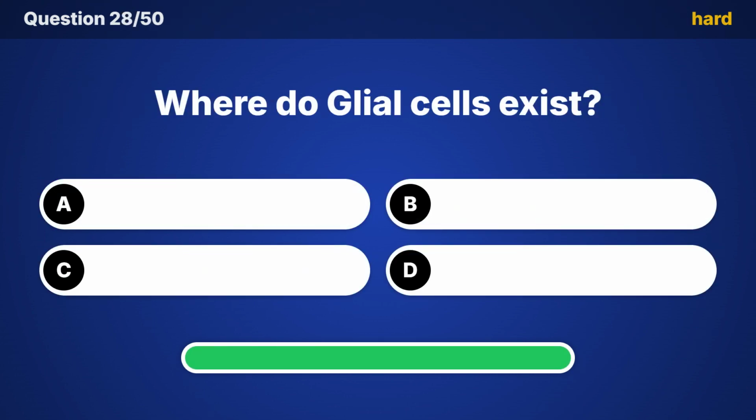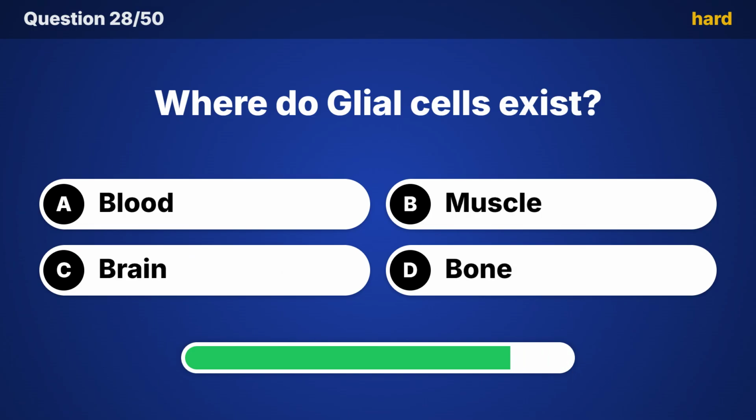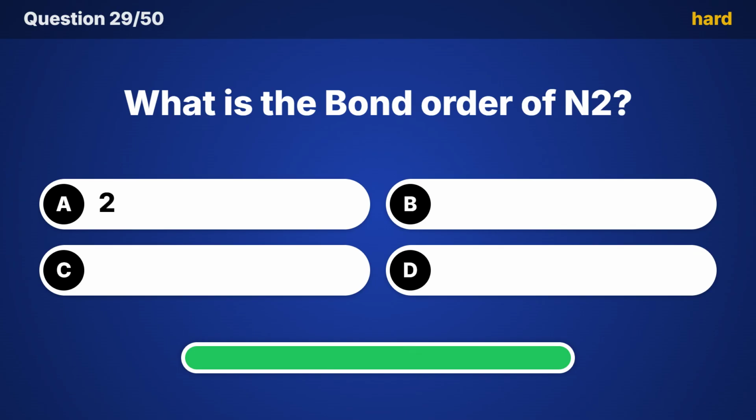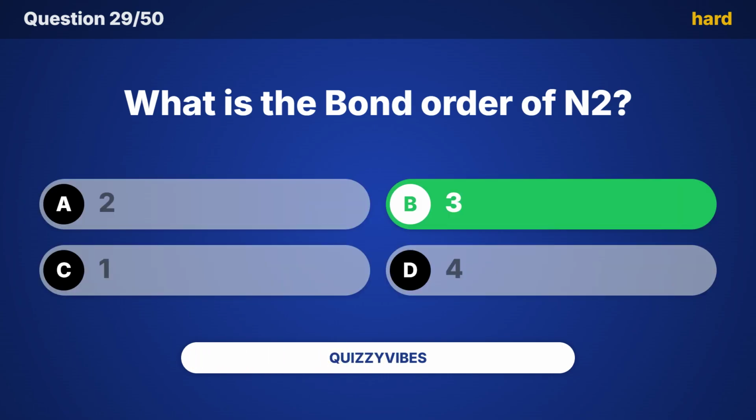Where do glial cells exist? Here is the answer. Brain! What is the bond order of N2? The correct choice is 3.